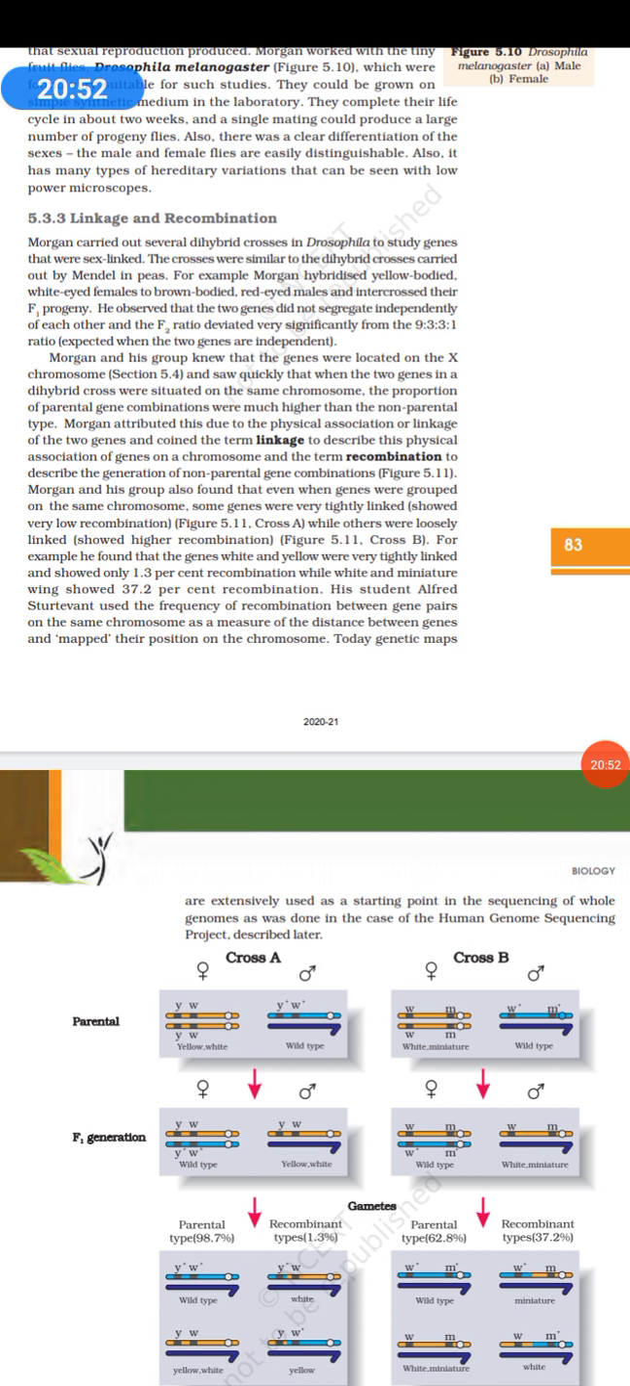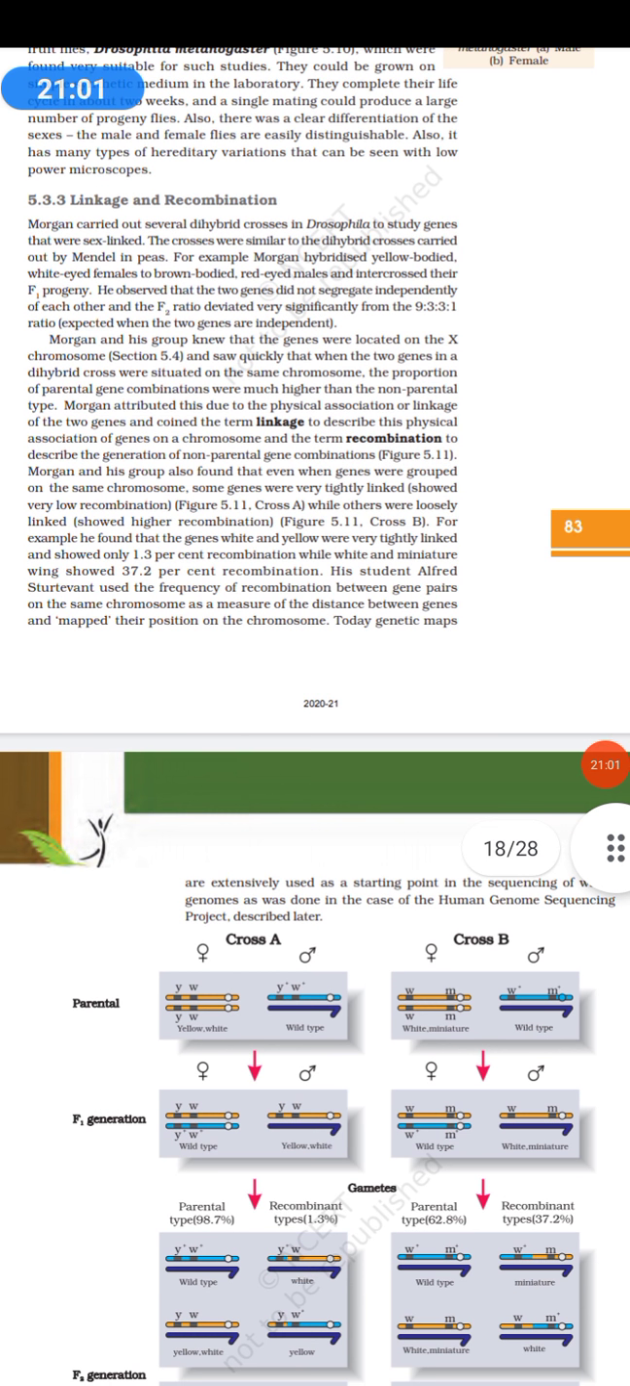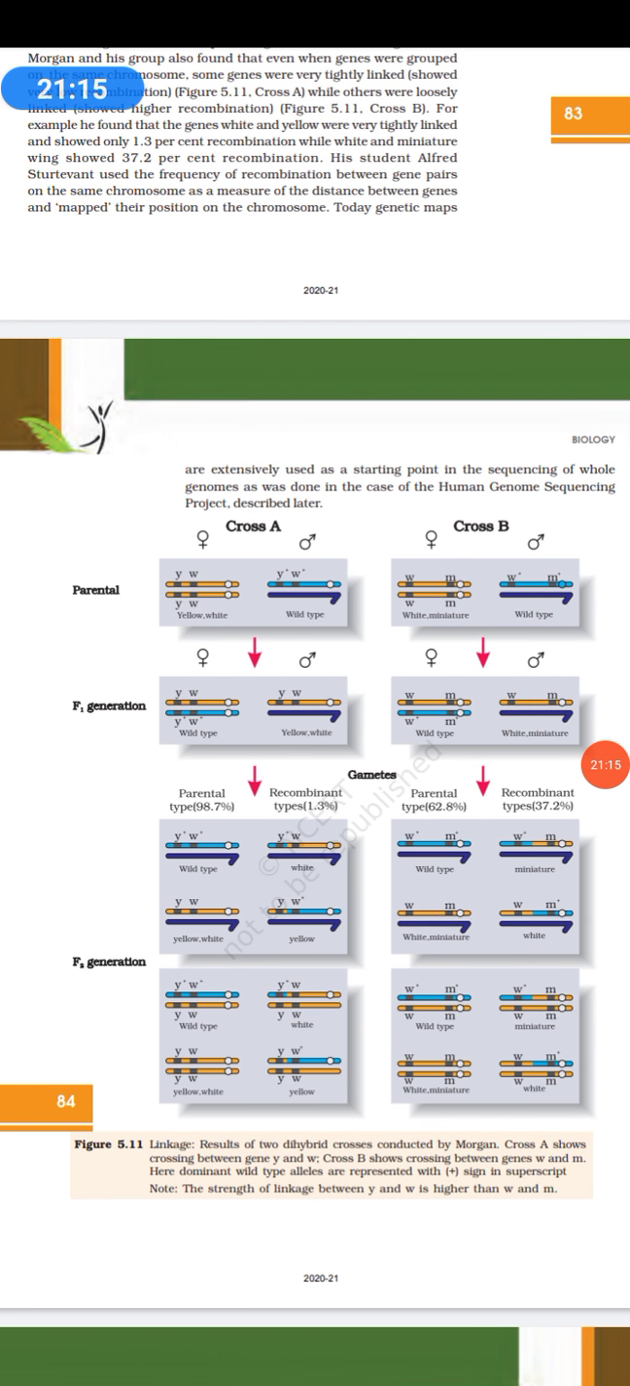So he said if two characteristics are very close to each other in a chromosome, they are quite unlikely to follow a recombination. So they might be inherited together, and if they are away from each other, then there is a chance of getting recombination. Okay, so if you see here, there are two crosses, cross A and cross B. So we have yellow white in A, and here the blue one is the wild type that we have. So the female and the male.